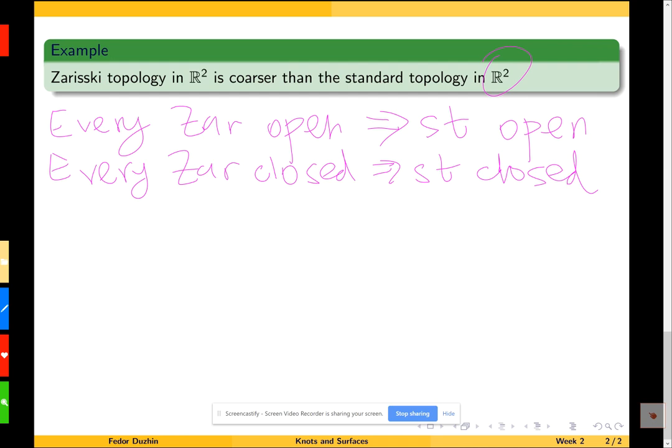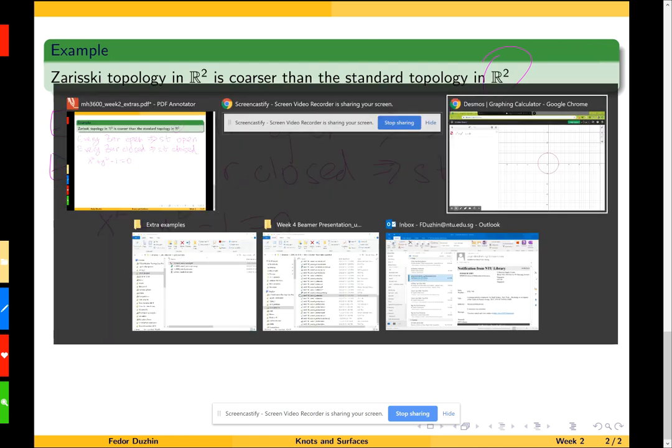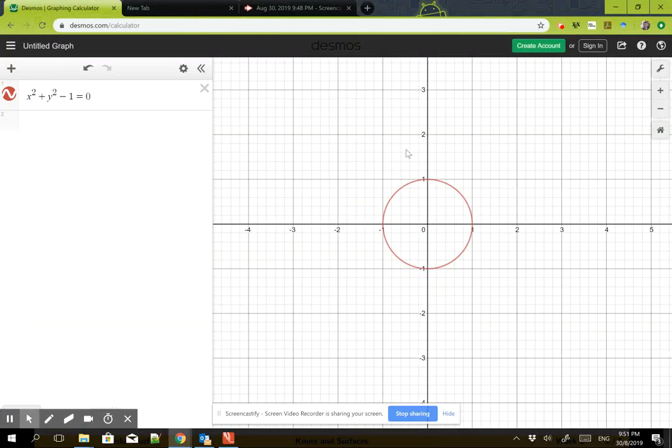Maybe I'll give you some examples. So something like x squared plus y squared minus 1, that's a polynomial, so we equate it to 0, and the set of all x and y satisfying such a polynomial equation is Zariski closed. So maybe let us look at some examples.